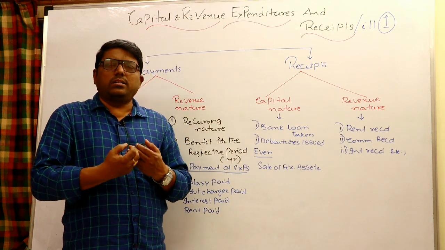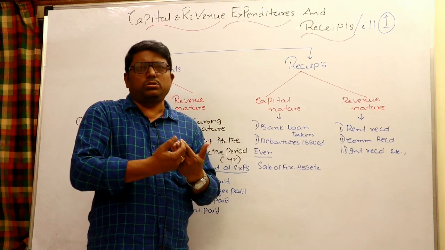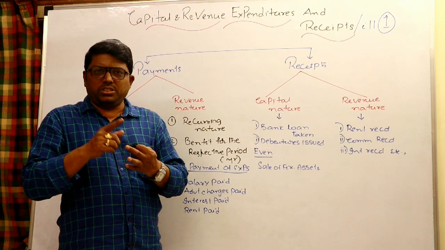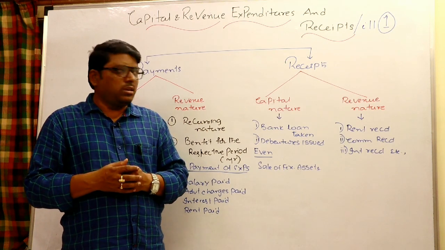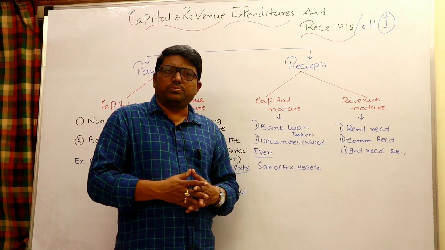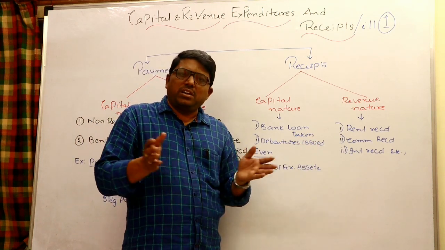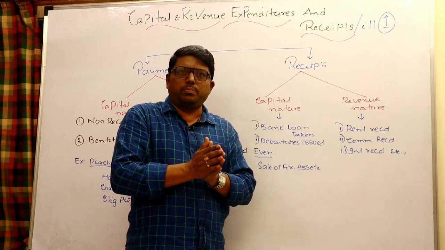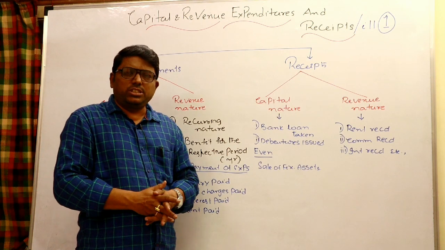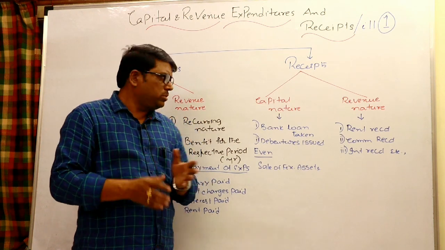And they are not directly related to business, so they are written in the P&L. Sales go to trading credit; rent, commission, interest received go to P&L credit. So these are called revenue receipts. These also have recurring nature. Mostly they are related to that particular year. And all revenue nature receipts you may normally call incomes.